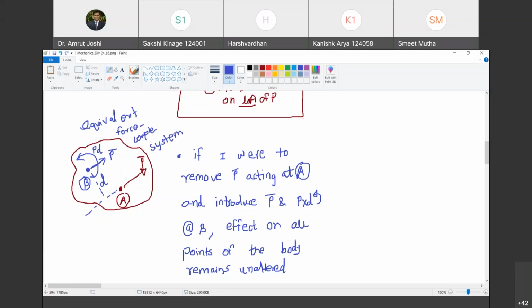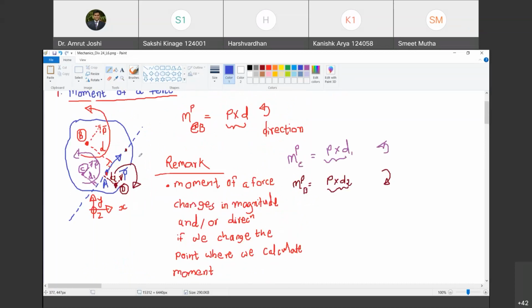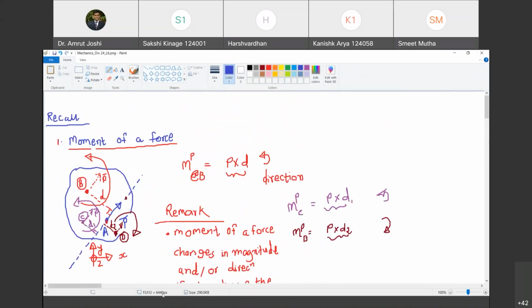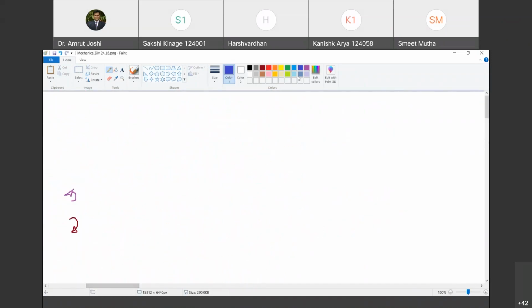Happy? Yes, sir. So वही बात मैंने कही है ऊपर, but we have said this in a slightly modified way. So I made it as a remark. Are you with me? Yes, sir. Does anyone have any doubt in this? If you have, then you can unmute and ask me the question. Or otherwise, I'm going to proceed to moment due to couple of forces. So I will start drawing a figure here. Meanwhile, I will wait. If anyone has a doubt, unmute and let me know.